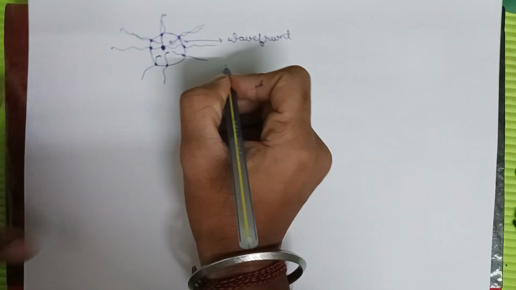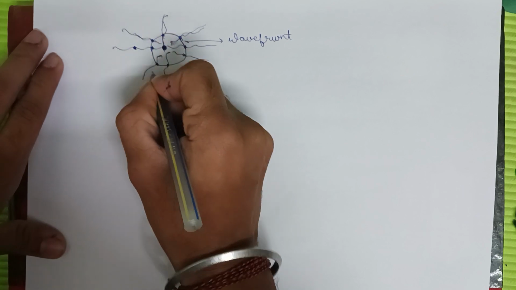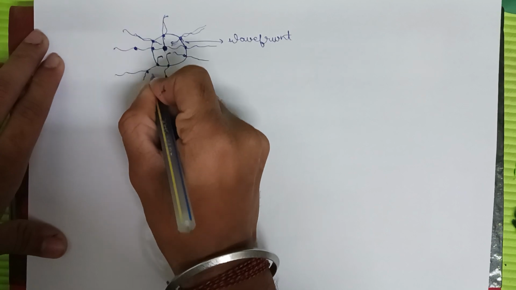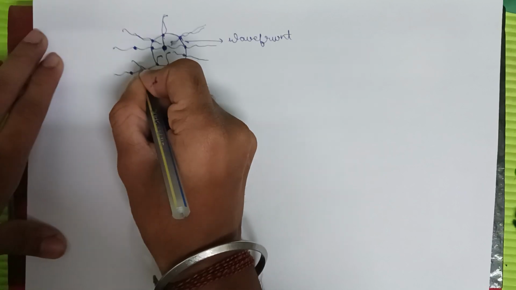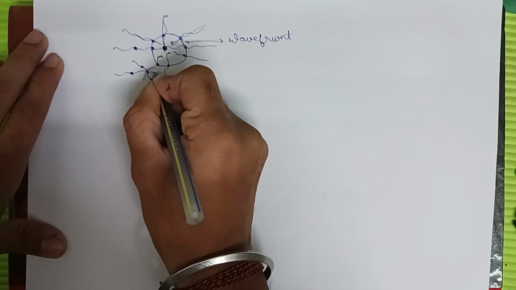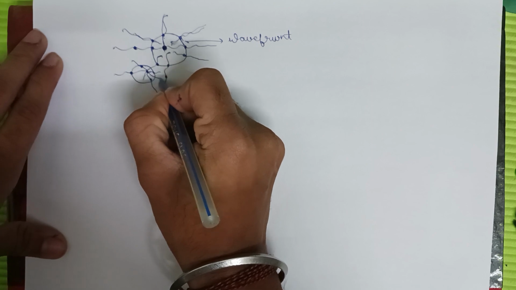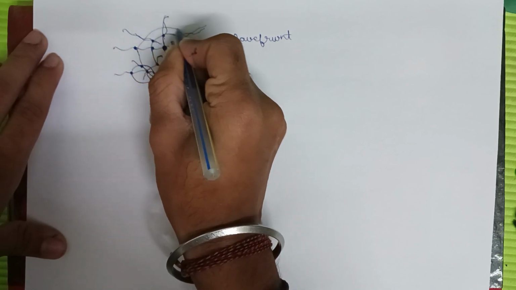Then we will see that many secondary wavelets, secondary wavefronts, will also be formed. Each will have its own locus, and this will also be formed. So we get a circle like this.